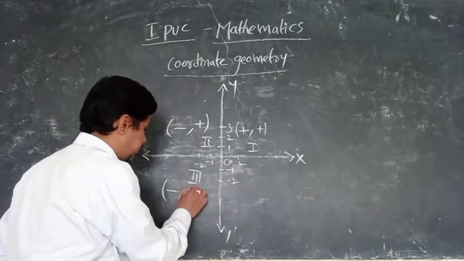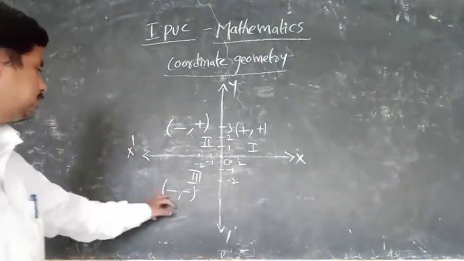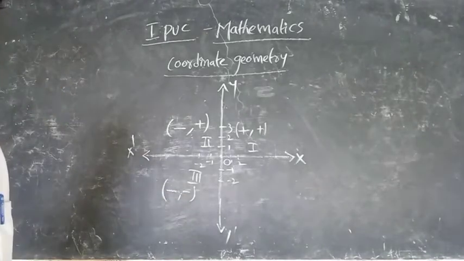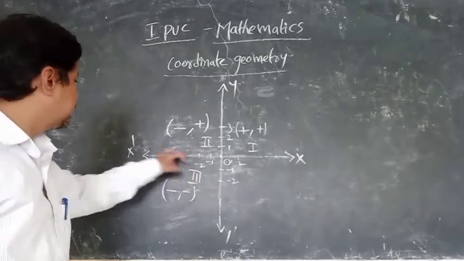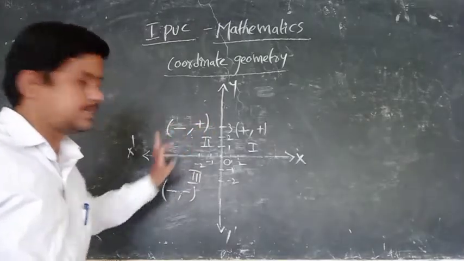So minus, minus. Both are negative in the third quadrant. In the second quadrant, x is negative and y is positive.